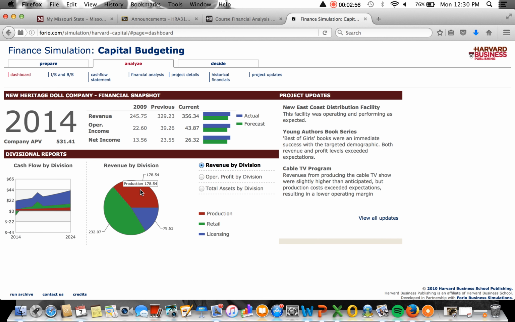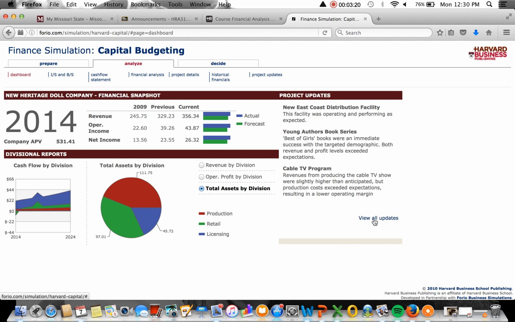Next highest is production, and last is licensing. So we see the numbers listed there. Now we're going to look at operating profit by division. Definitely licensing is the most here. Production and retail are about the same, and then licensing is the least.